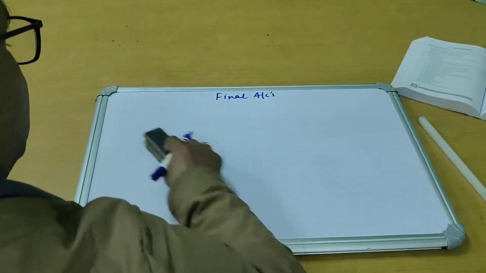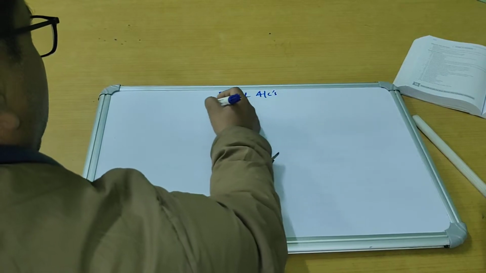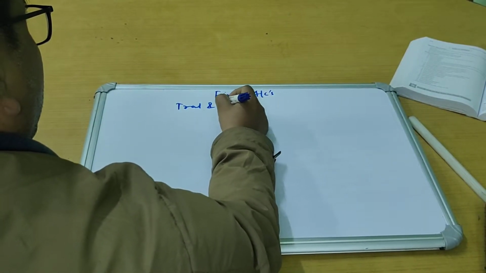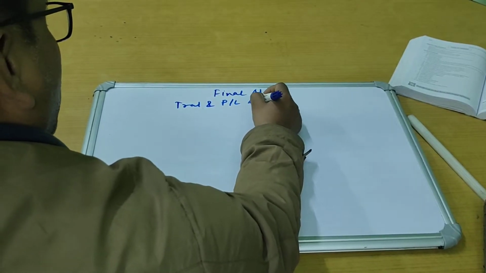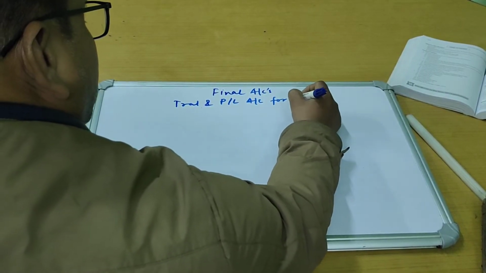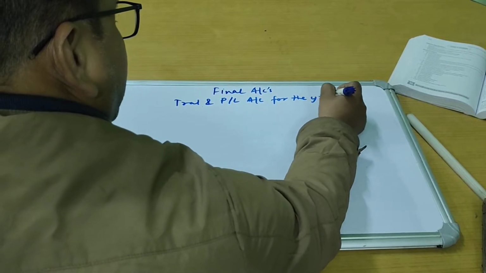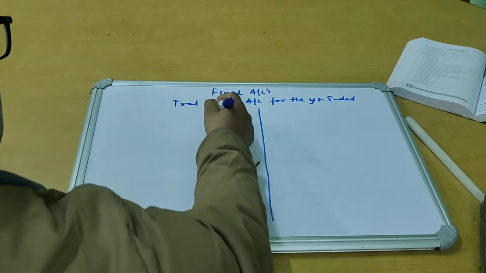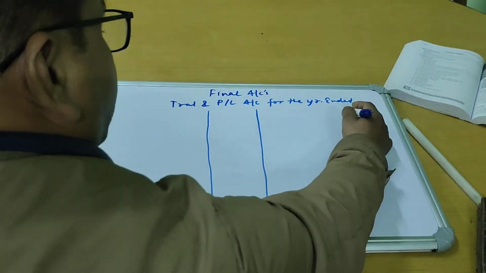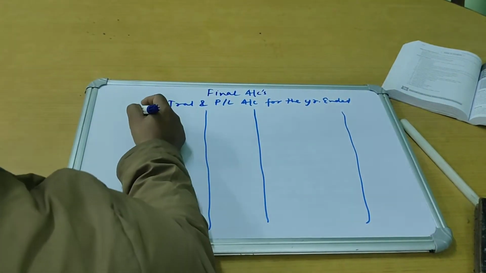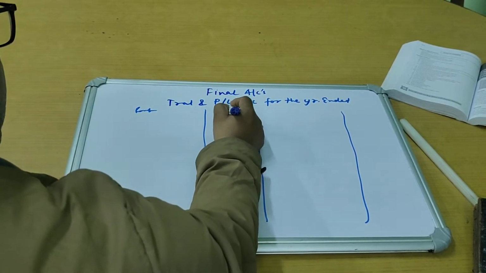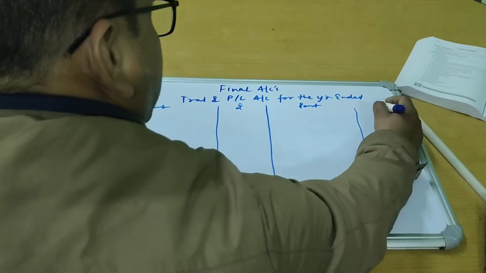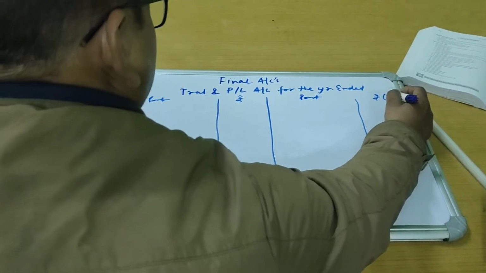Now let us take this as trading account, trading and profit and loss account for the year ended. That's your heading, for the year ended. This should be drawn. You have particulars and amount which is debited, particulars on the credit side and amounts which is credited.